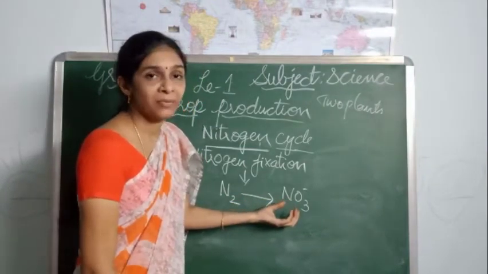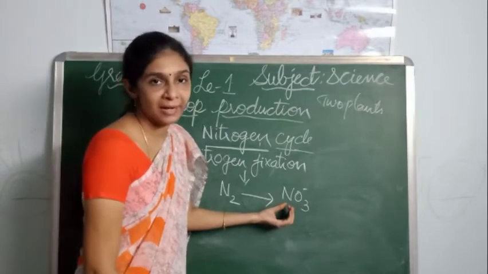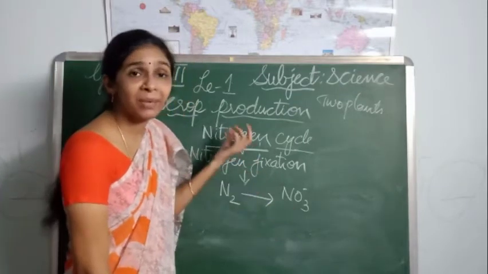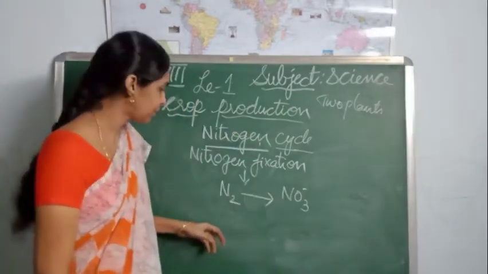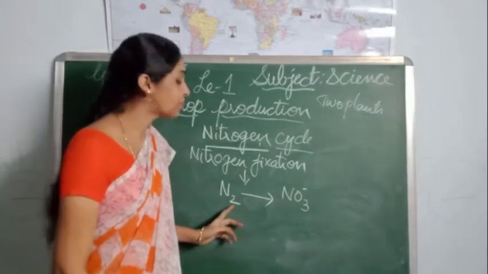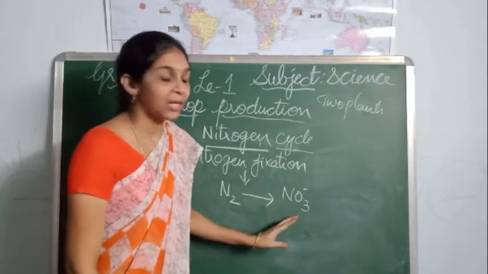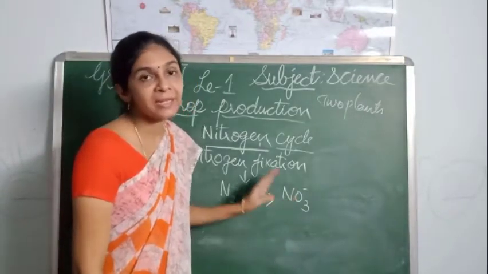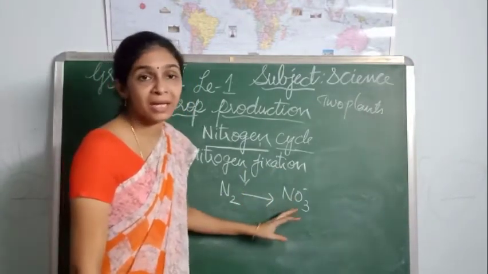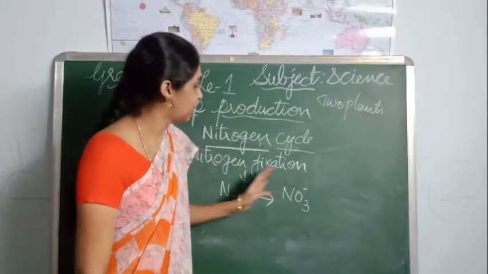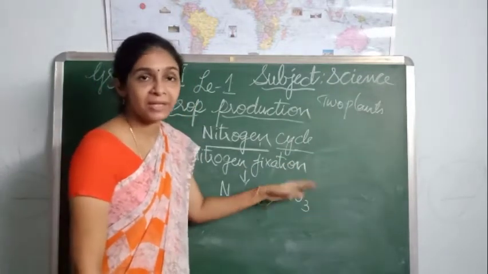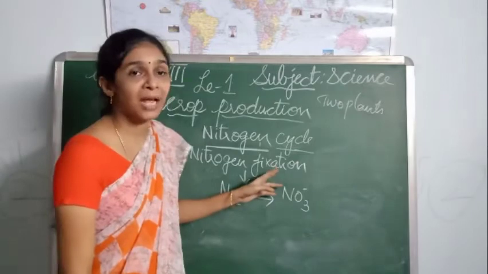So this soluble form of nitrogen, nothing but nitrates, is utilized by the plants, and this total process of nitrogen being converted into a soluble form of nitrates, which is utilized by the plants, is nothing but nitrogen fixation. So where has this nitrogen been fixed?